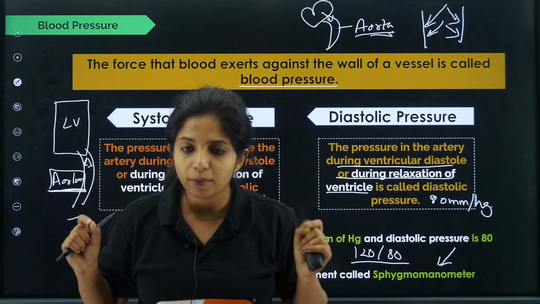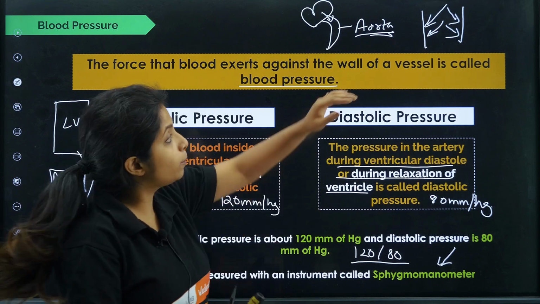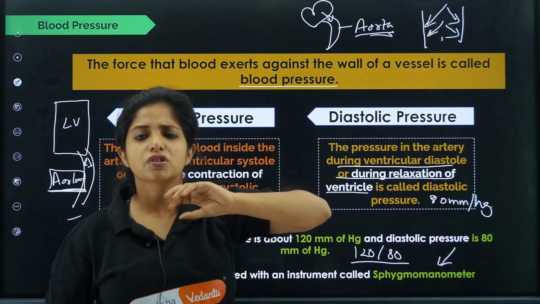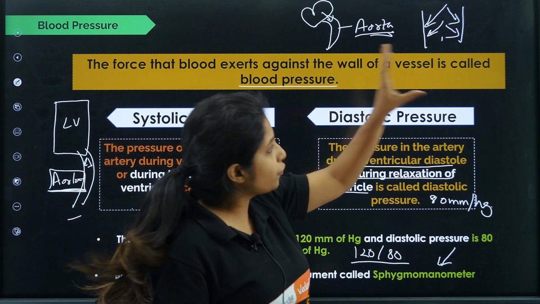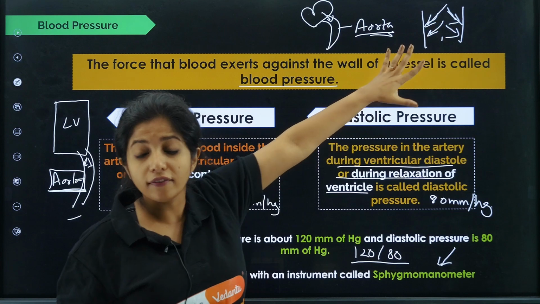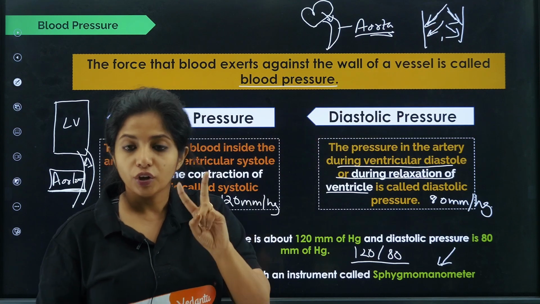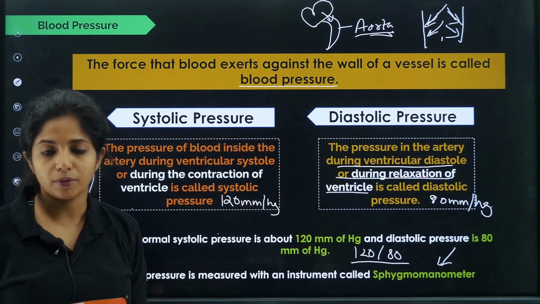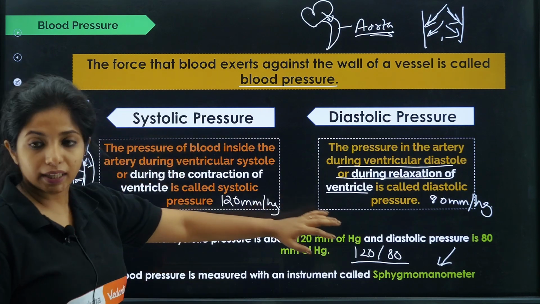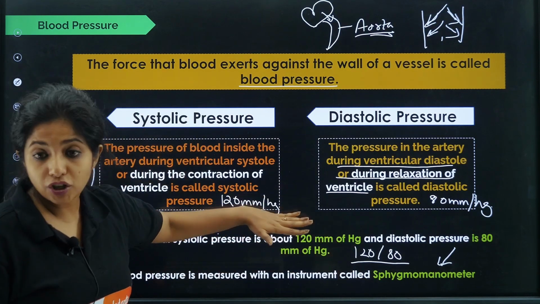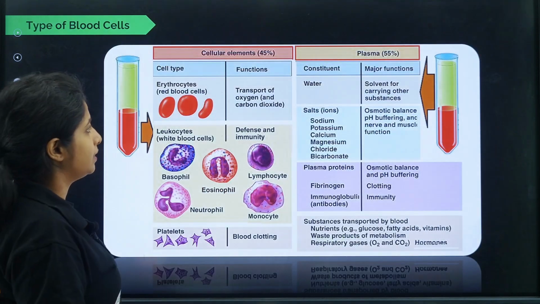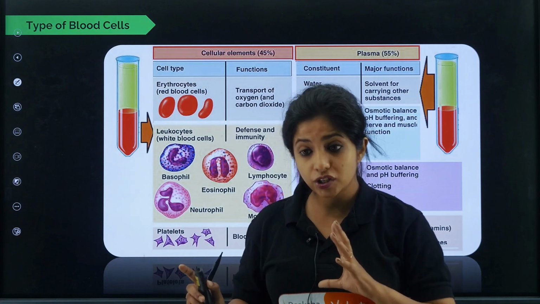So this is what you mean by blood pressure: the force which the blood is exerting on the walls of the blood vessel. Don't write just artery there, please write blood vessel. The force that the blood is exerting on the walls of the blood vessel is known as blood pressure. You have two, one is systolic and the other one is diastolic pressure. Cool, works? 120 by 80 mm of Hg, mercury. What is the instrument used? Sphygmomanometer. Done.